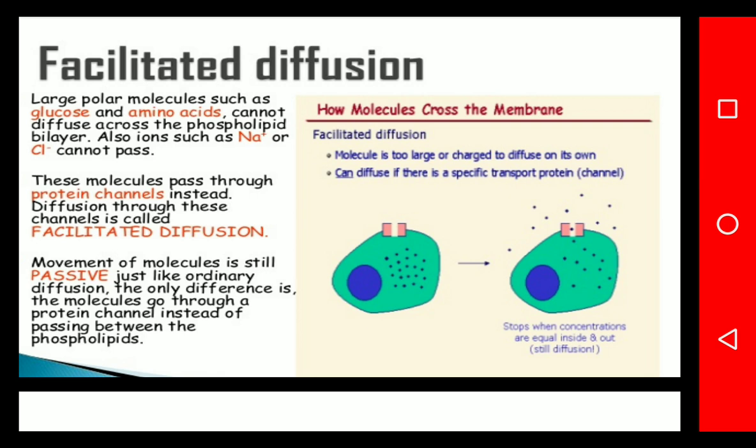So the movement of the molecule is still passive, just like ordinary diffusion. The only difference is that the molecule goes through a protein channel instead of passing between the phospholipids.